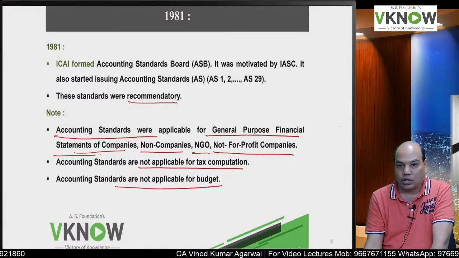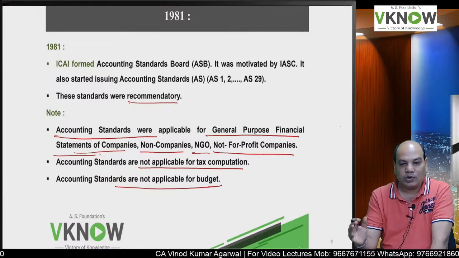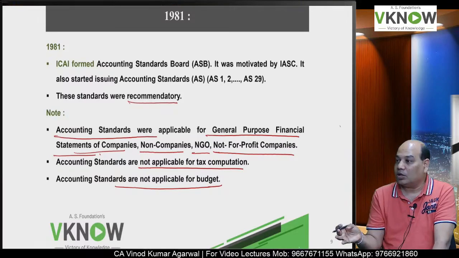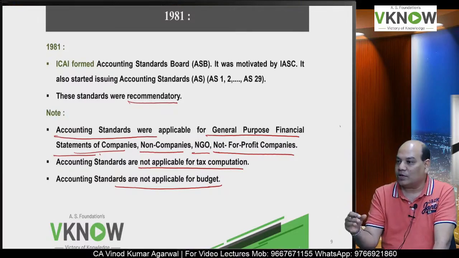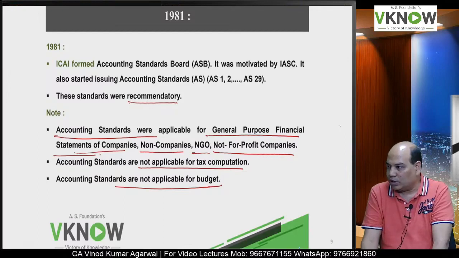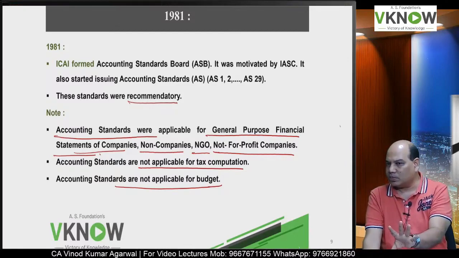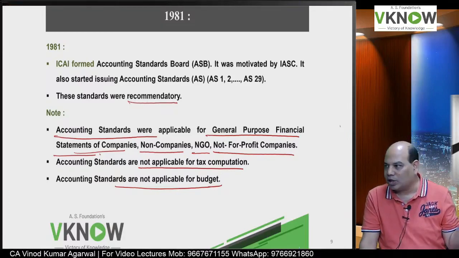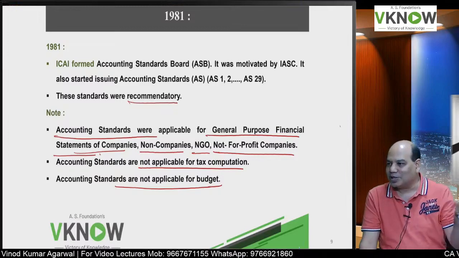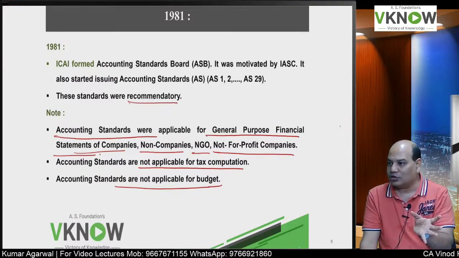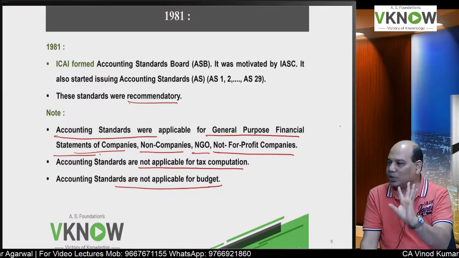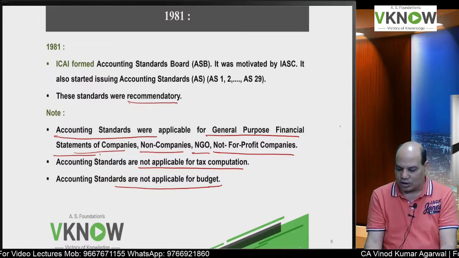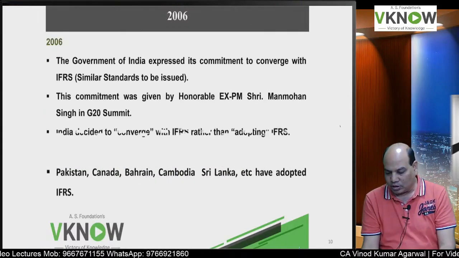Similarly, accounting standards are not applicable for budgets. Management will prepare budget as per their requirement. Accounting standard for inventory says follow absorption costing for inventory valuation. But some management may simply say, no, we'll follow marginal costing for decision making, because whatever fixed cost I am incurring, for decision making I require marginal costing. So internally, they may prepare budget based on, say for example, marginal costing. And it is okay internally, because that is how it is.